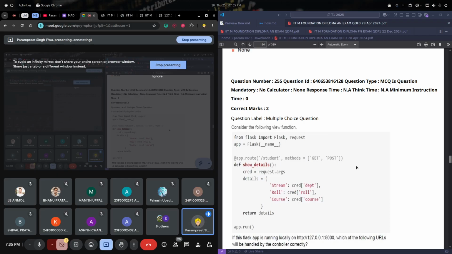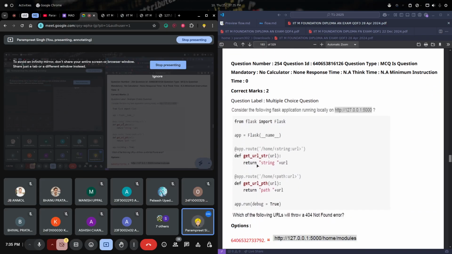Get is for reading the data. Post is for writing the data, for creating something. Whenever we are creating data, we do a post request, and whenever we are updating the data, we do put. And when we are deleting the data, we use the delete request. And by default, which method is defined if we do not set any method? It will be get by default.